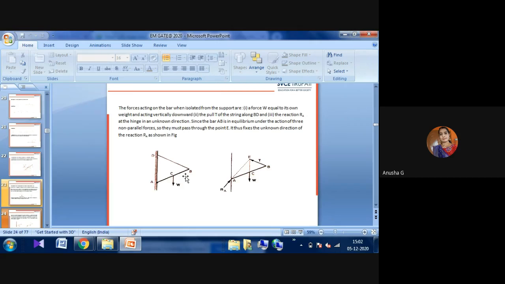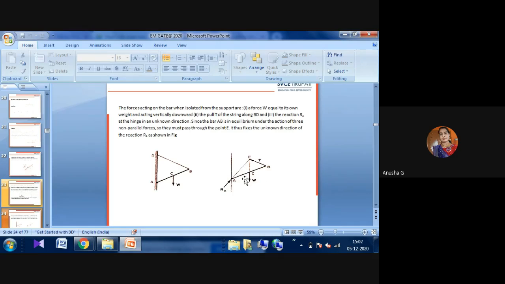Since the bar AB is in equilibrium under the action of three non-parallel forces, they must pass through the point E. Here you can observe it may be directed to the left, to the right, or in any other direction, but it will pass through that point, the E point.